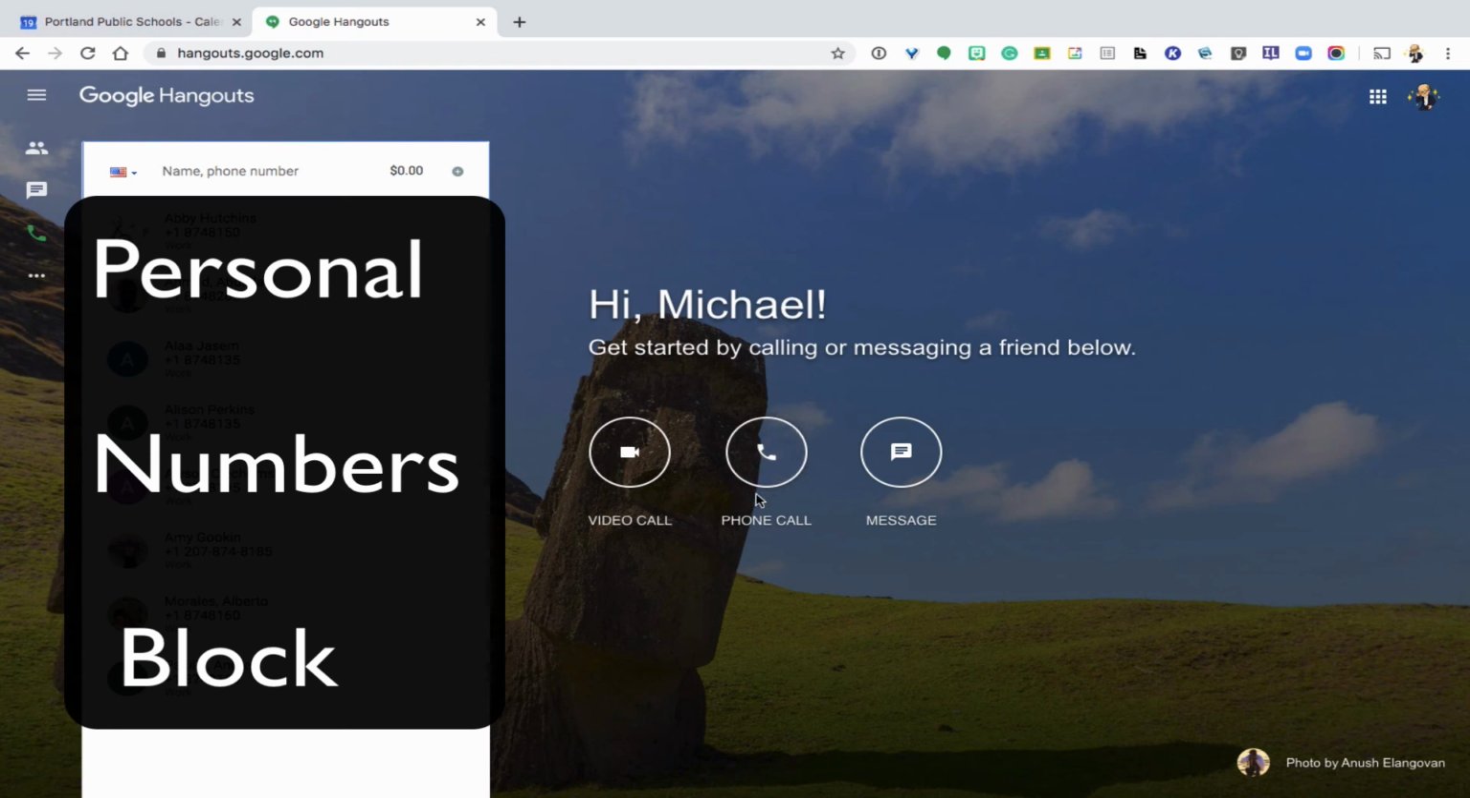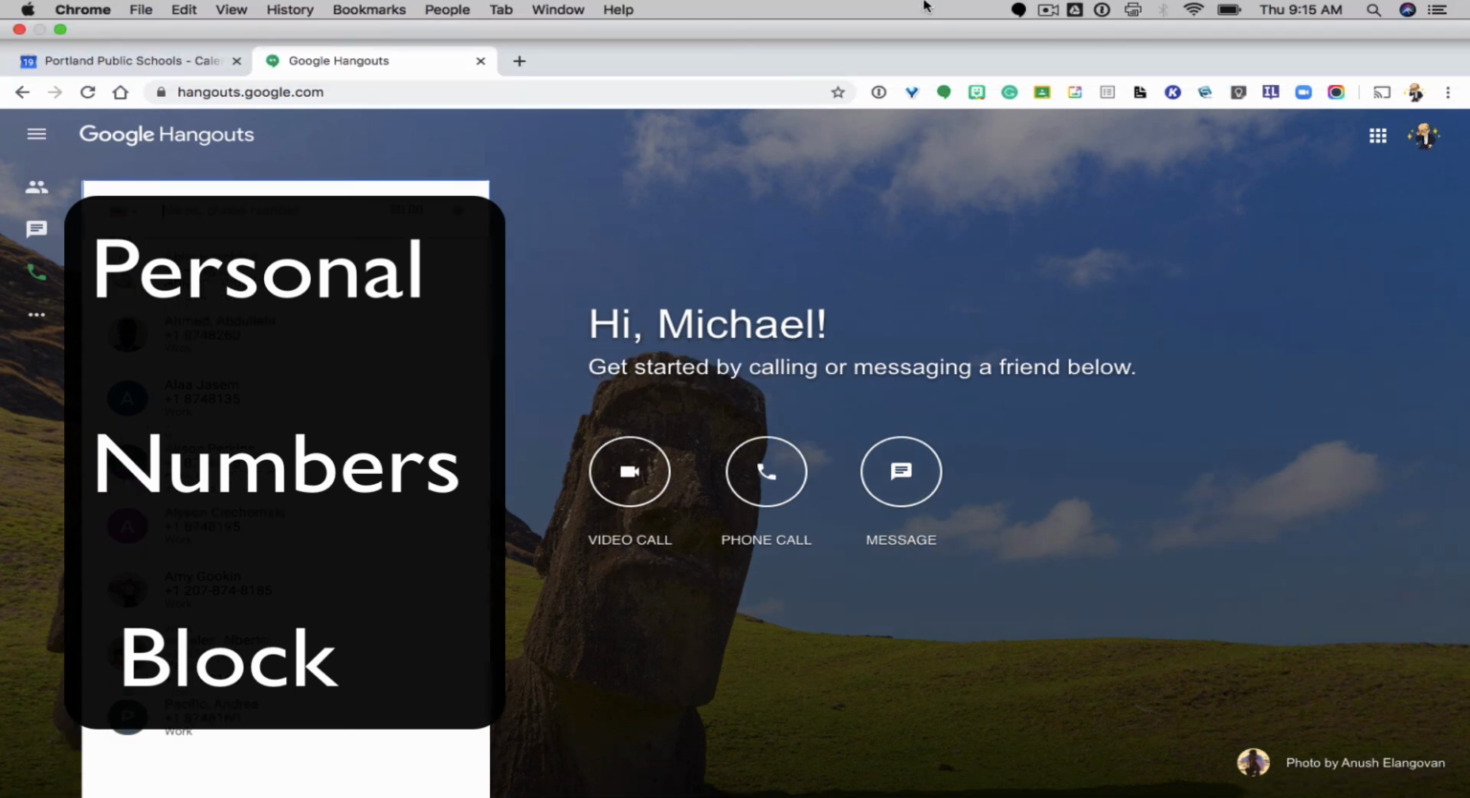So, as you can see, you can very easily make those phone calls. This is great because your private phone number doesn't show up. So kids, you don't have to worry about your cell phone number being disclosed. Hope this helps.